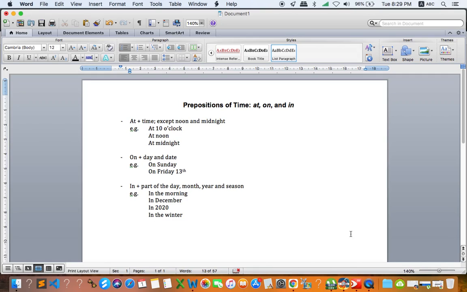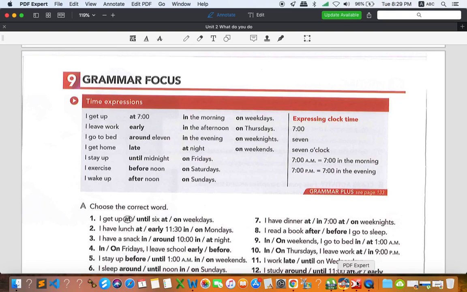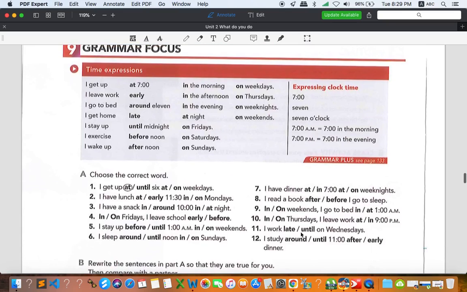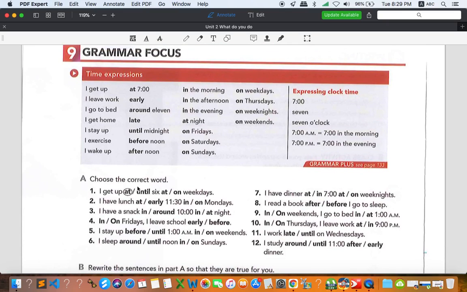Okay. All right, so what you are going to do, everyone, to do this exercise, let's go to exercise 9A right here. Choose the correct word. So the first one is done for you. I get up at 6.